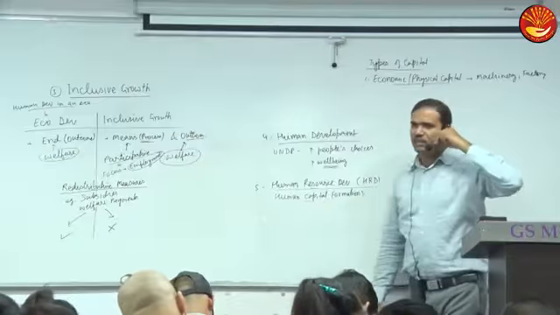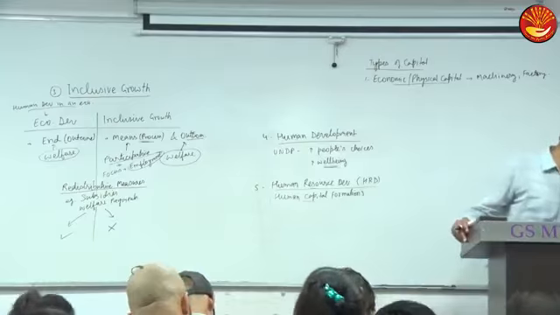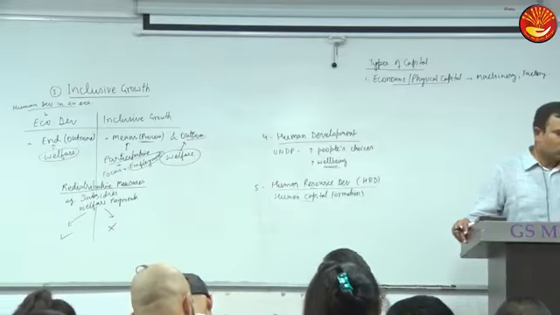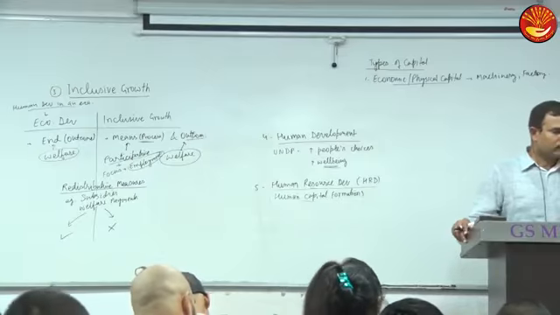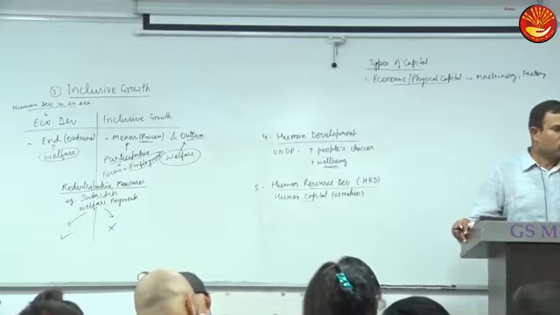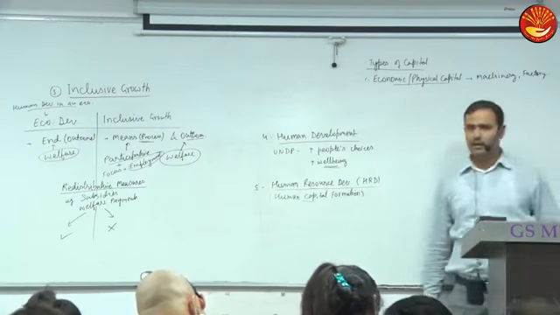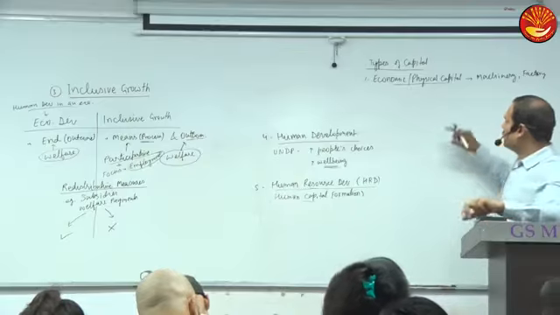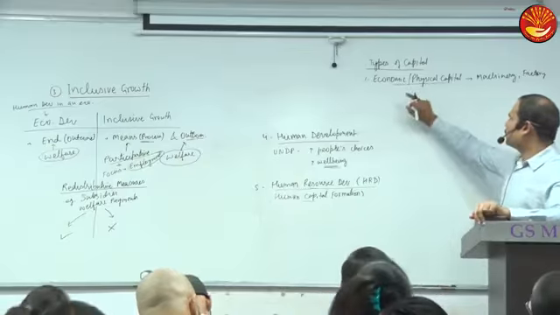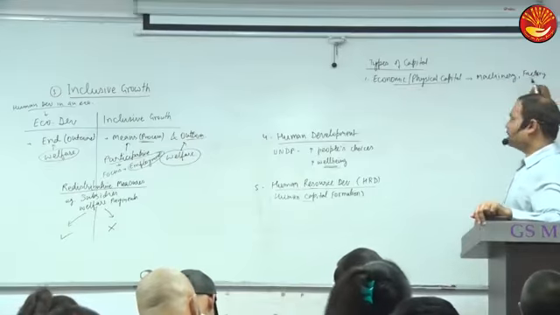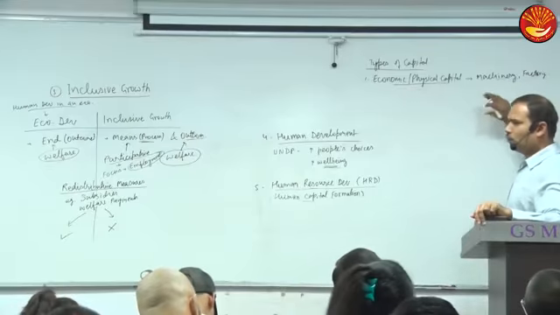Normally, when we say capital in economics, we mean machinery, factory, equipment, which will help in increasing production.